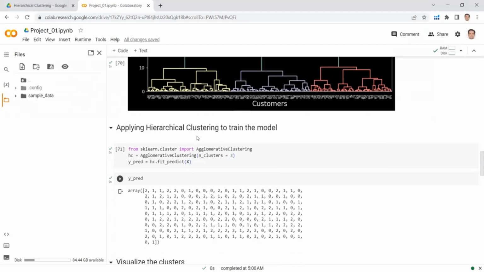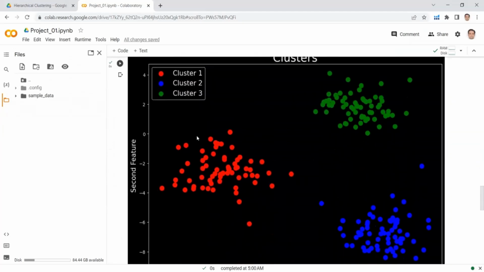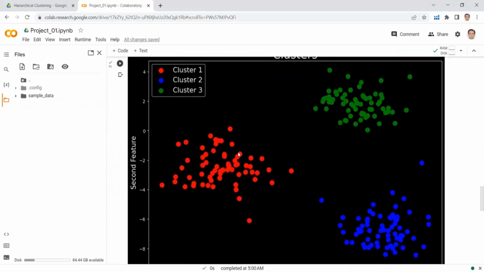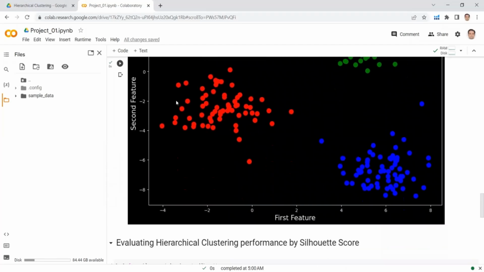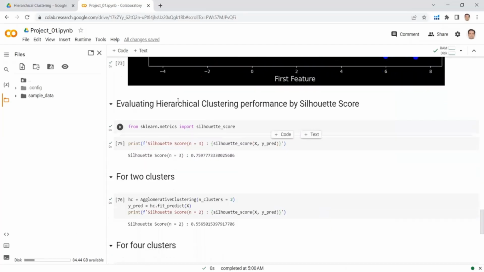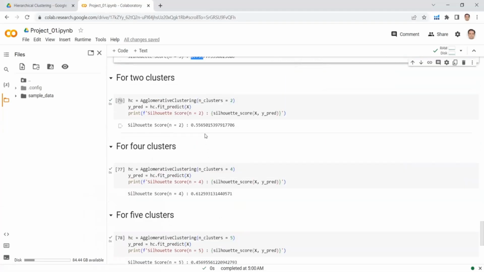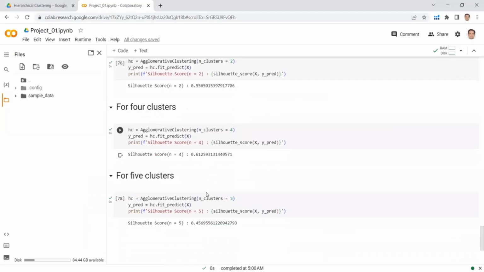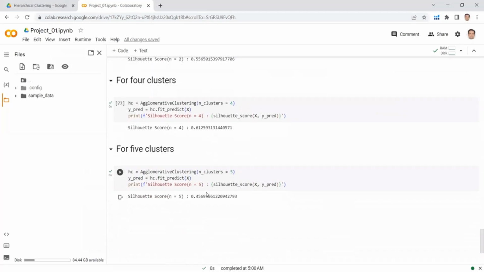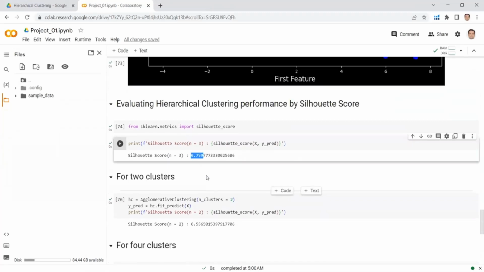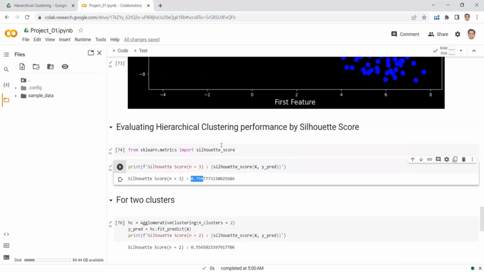Now, look at the values of these clusters. We can see that 3 clusters is a good choice. Those 3 clusters are very well separated. And if we see the Silhouette score, for number of clusters equal to 3, the Silhouette score is 0.75. For 2, it is 0.55. For 4, it is 0.61. And for 5 clusters, it is 0.45. So we can see that this time, number of clusters equal to 3 is again the right choice.